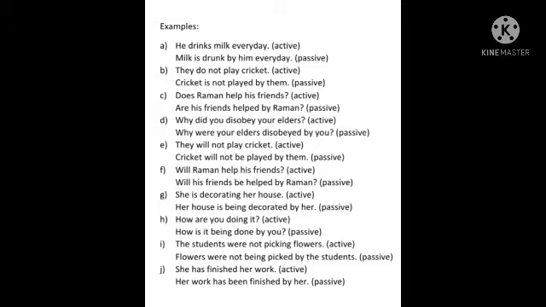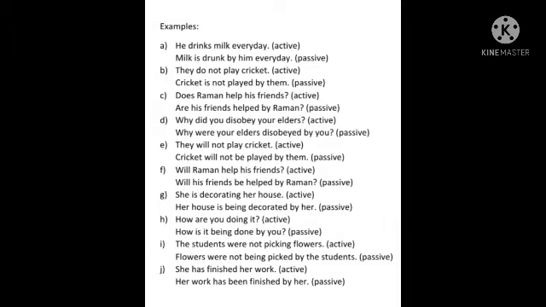Does Raman help his friends? Children, take care that we have to change the voice, not the type of sentence. If the sentence is interrogative, we will let it remain interrogative. First of all, does is there, which is a helping verb. We will also write the helping verb, but we have to write is, am, or are.